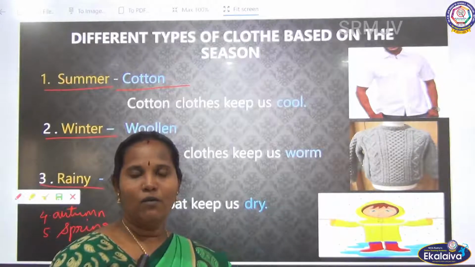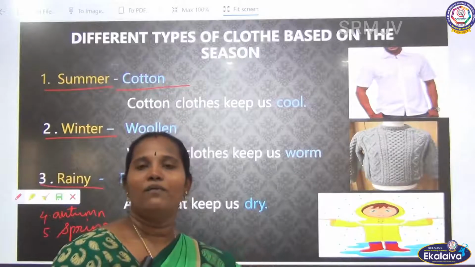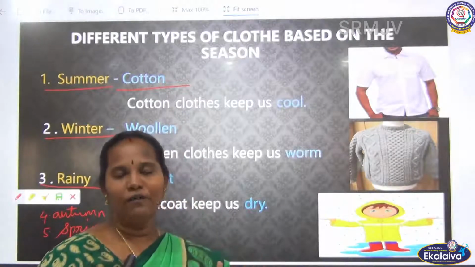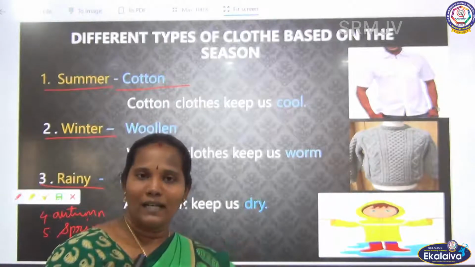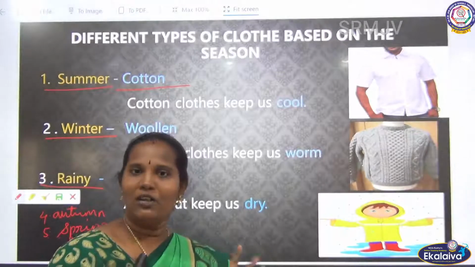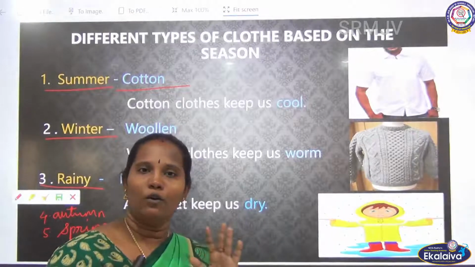Are you clear, children? Why do we wear the cotton cloth? Cotton cloths can absorb the sweat from our body, and they are very thin and soft, so they can absorb all the sweat from our body. It keeps our body cool, because the weather is very hot now, so we have to keep our body cool. Isn't it?